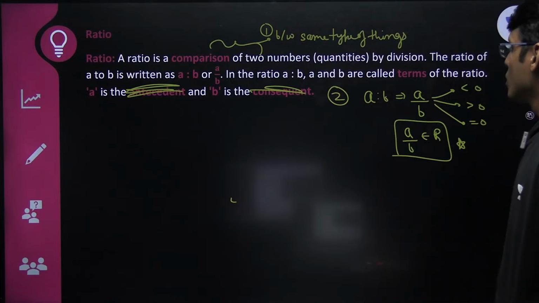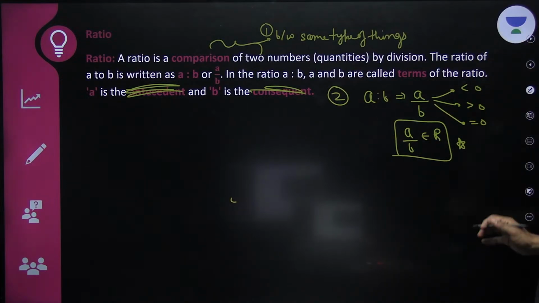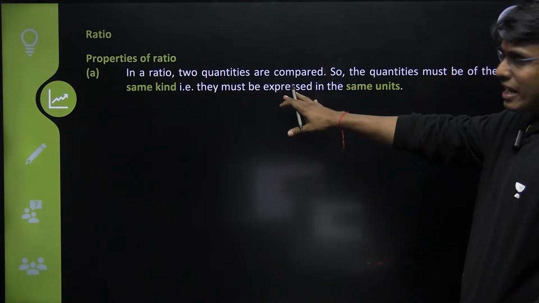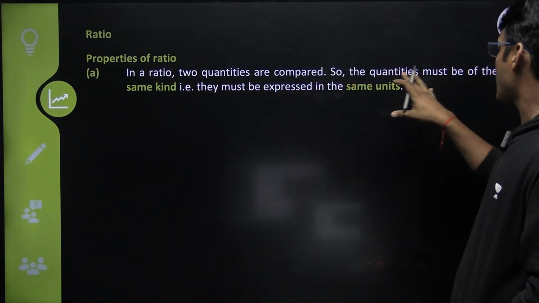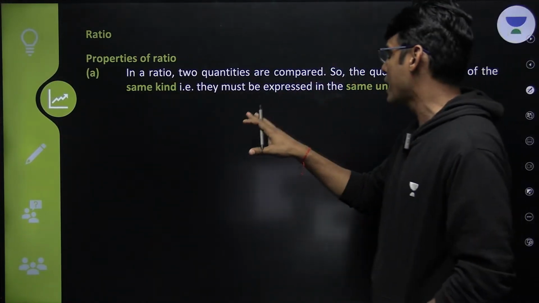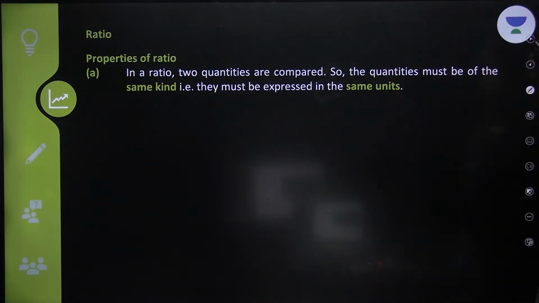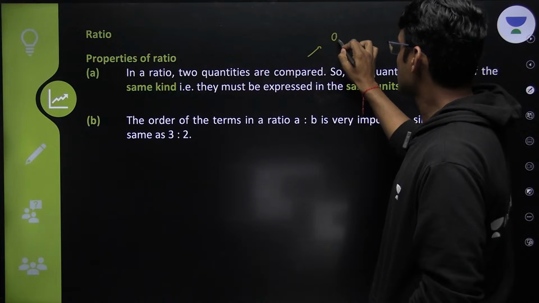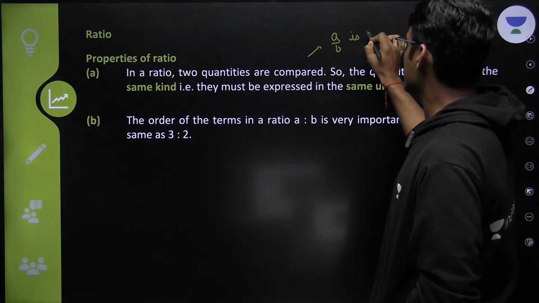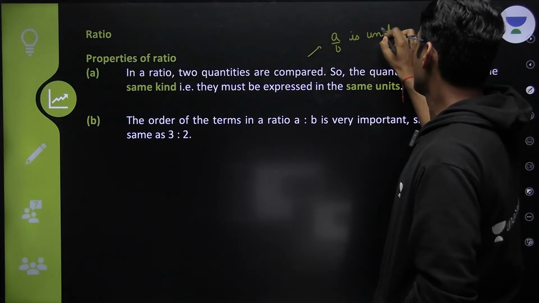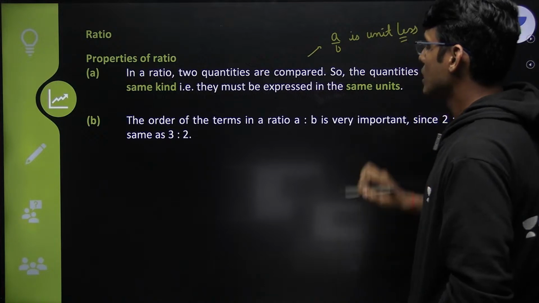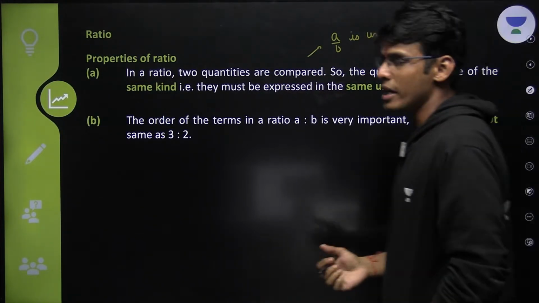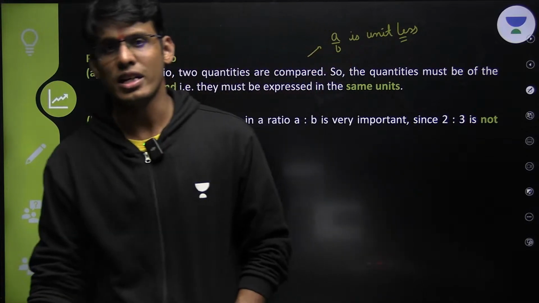Okay. So this is the basic definition about ratio, right? Now, like I said, in a ratio two quantities are compared, so the quantities must be of the same kind, that is, they must be expressed in the same units. And yes, ratio is unitless. It is always unitless. The order of the terms is very important. 2:3 is not the same as 3:2, right? Obviously, it is very important.